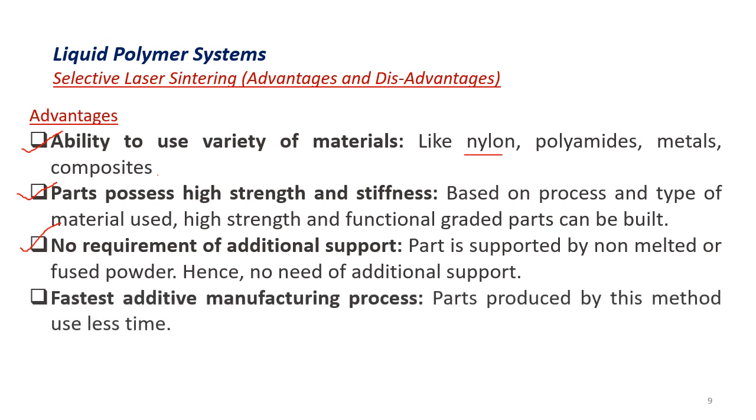Next, fastest additive manufacturing process. Parts produced by this method use very little time. Here we have found that among its class of additive manufacturing processes, selective laser sintering is the fastest or consumes less time in producing the parts.